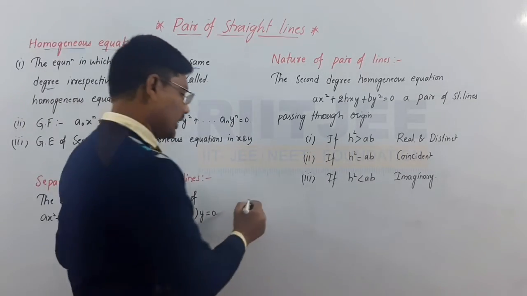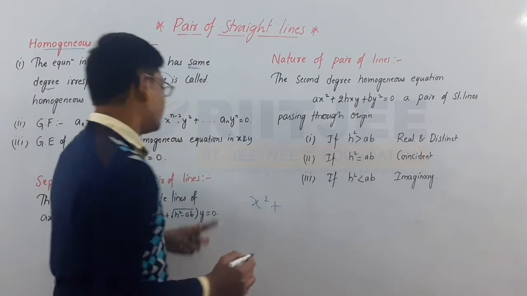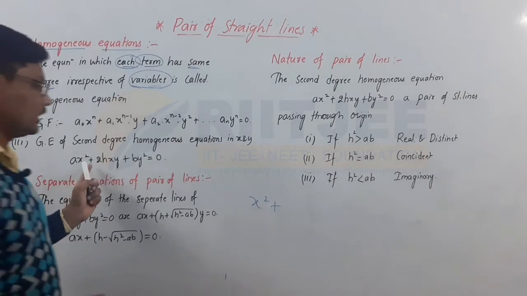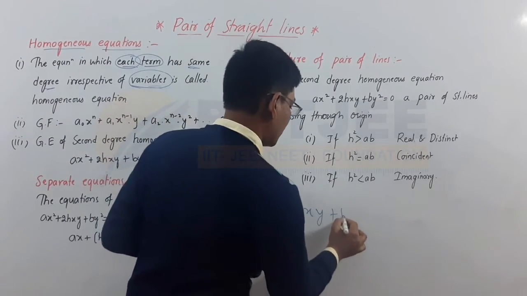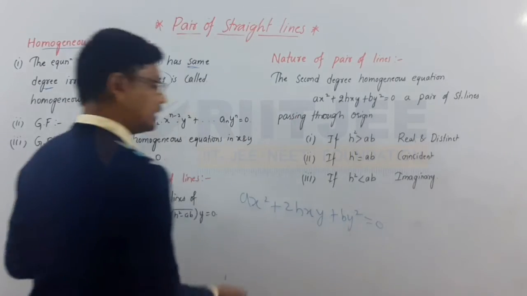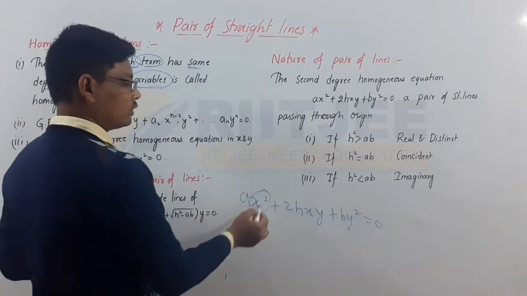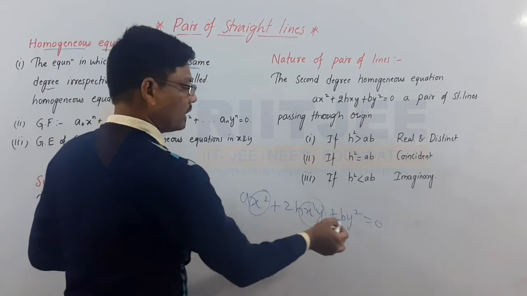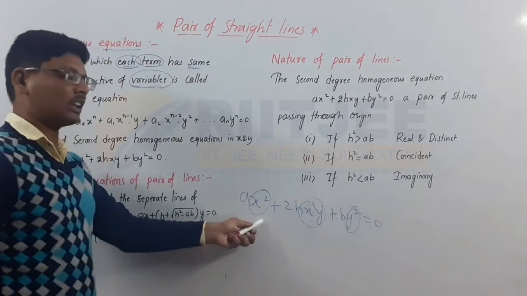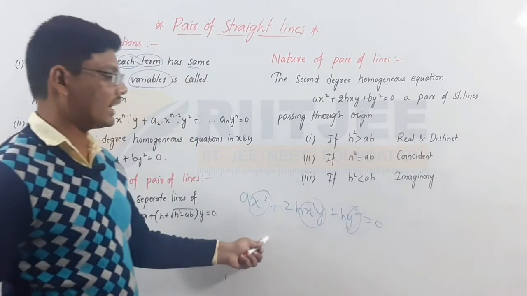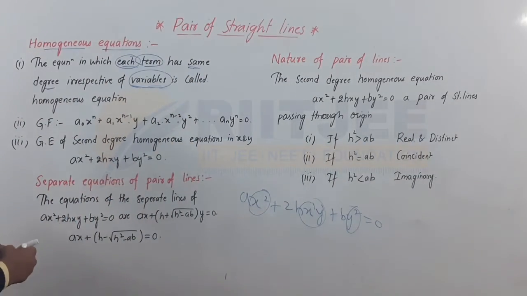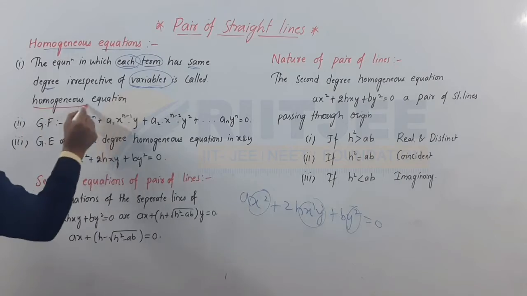For example, I am taking this one: ax square plus 2hxy plus by square is equal to 0. In this equation the degree is 2 here, and the degree is 2 here. Irrespective of variable, the degree is common for all the terms, then only we can call it a homogeneous equation.